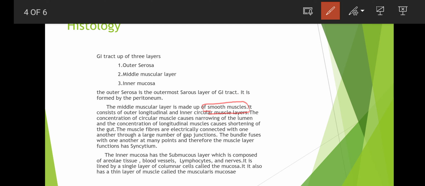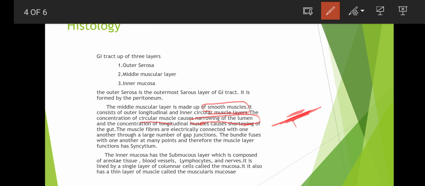The contraction of circular muscles causes narrowing of the lumen, and the contraction of longitudinal muscles causes shortening of the gut. So the contraction of circular muscle causes narrowing of the lumen. Narrowing means some like depression, so some narrowing of the lumen of the gut.